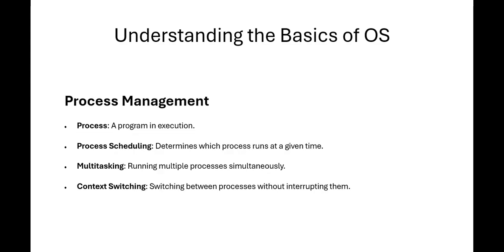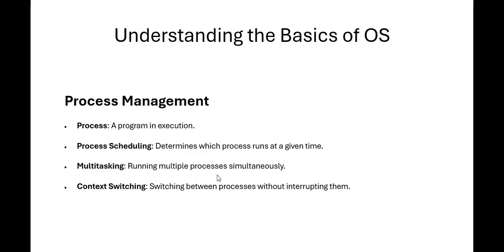Next, process management. What is a process? A process is a program in execution. Next, process scheduling determines which process runs at a given time. The time given for execution is when we execute the process. That is process scheduling.